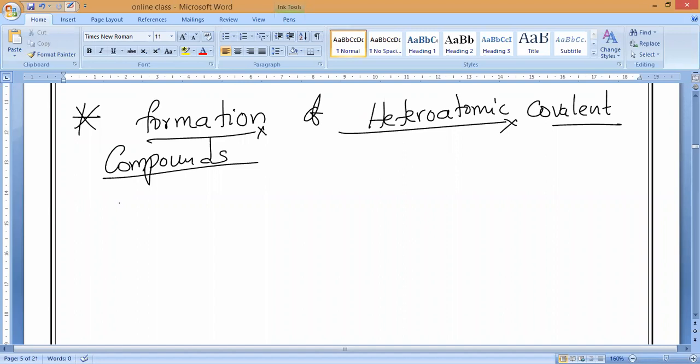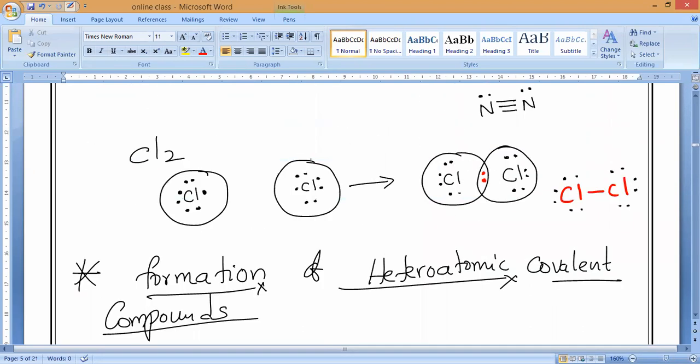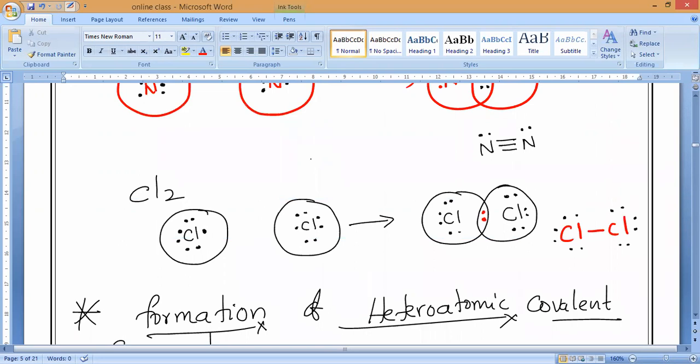Can anybody say what is that? Carbon dioxide. No, not carbon dioxide. One more thing. Okay, carbon dioxide also we can take. Now, water. Do you know? That is also not only by carbon. Are you understanding? Any other thing? Not only by carbon. Any other non-metals also we can say what?